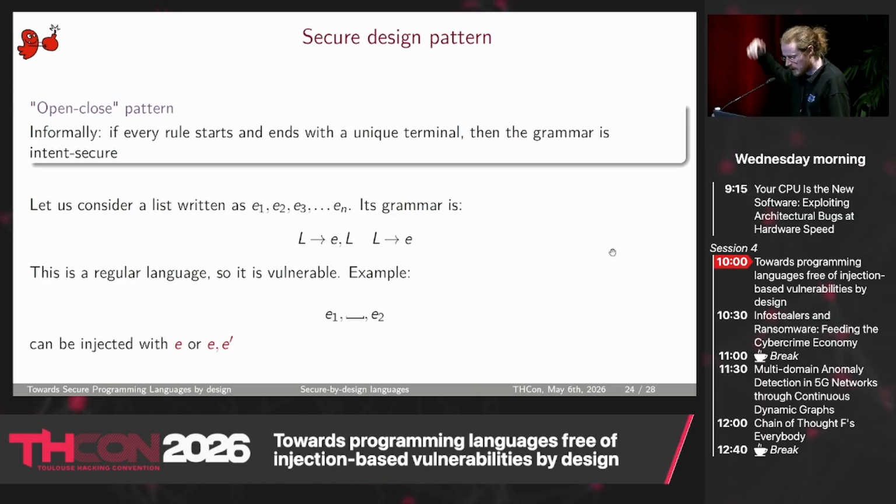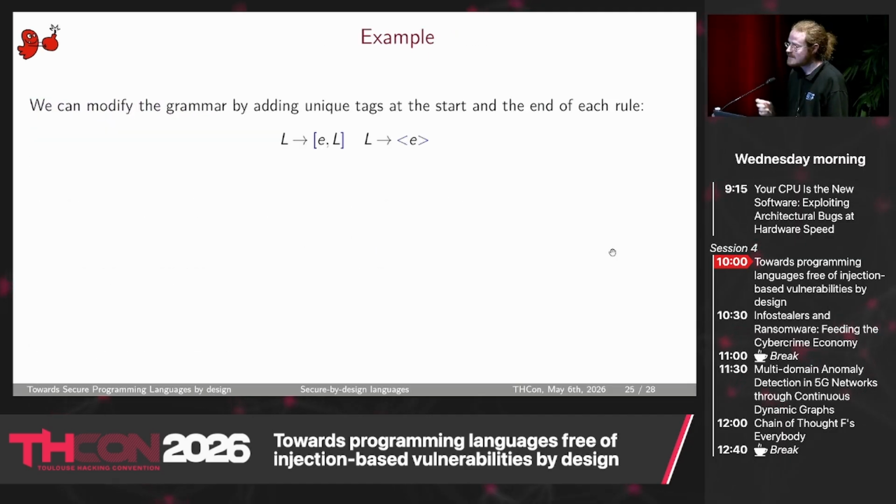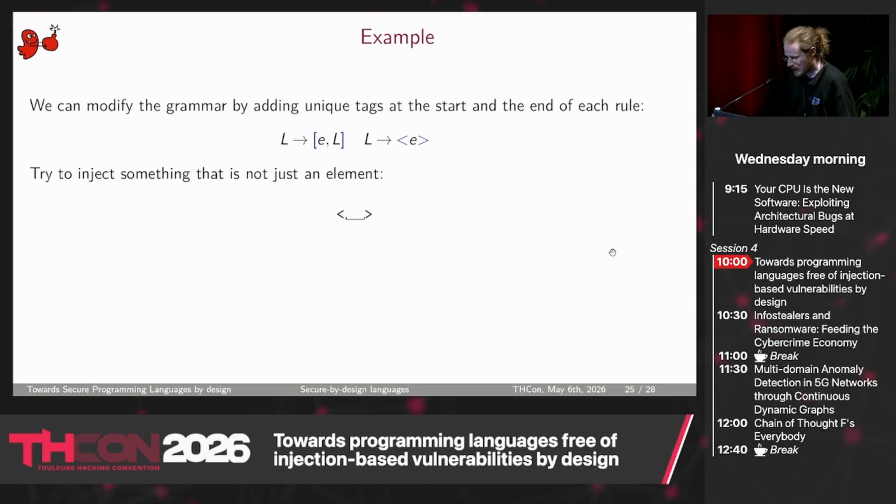If I have a template, for example E1, comma, blank, comma, E2, we can inject it with something like E, or E, comma, E prime. So it is vulnerable, of course. I will slightly change it by putting a unique tag at the start and end of each rule. Here we have square brackets for the first rule and brace brackets for the second one. Then I put a query, a template, that just asks for one element. Here you can see that the attacker cannot put anything but one element, because this brace bracket is only for the last element of a list. So we cannot put more than one element.